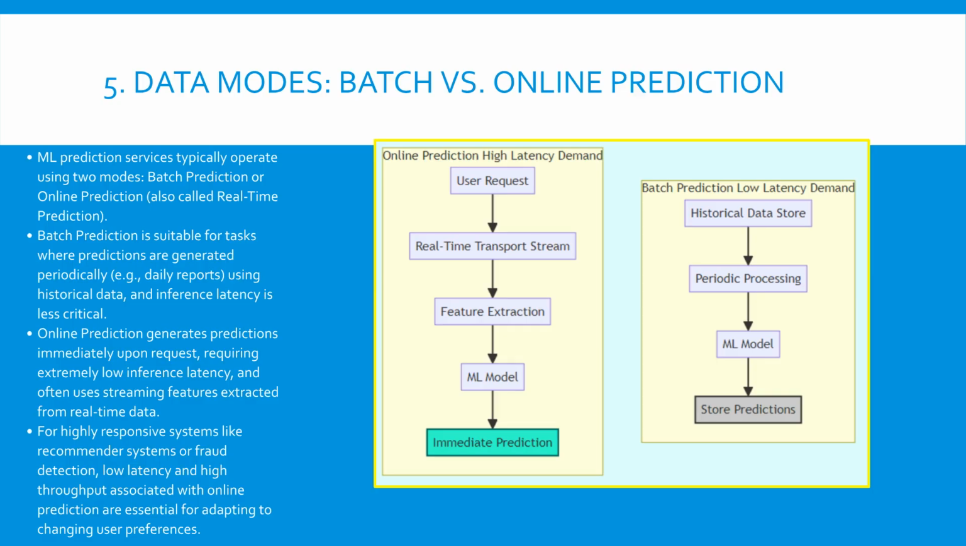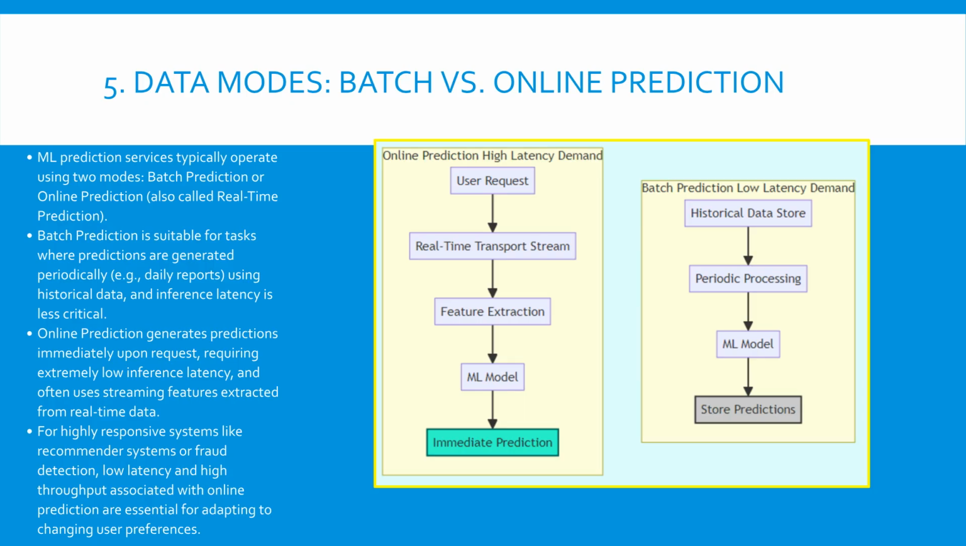This diagram shows the fundamental difference between batch and online prediction services, a core design decision for scaling. Batch prediction uses stored historical data, processes it periodically, and saves the results. The demands on latency are lower. Online prediction, necessary for maximum responsiveness, starts with a user request and uses real-time transport to process streaming data. This data is immediately used for feature extraction and fed into the ML model to generate an immediate prediction.